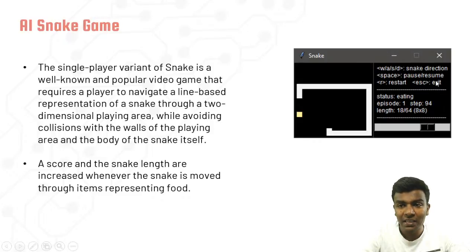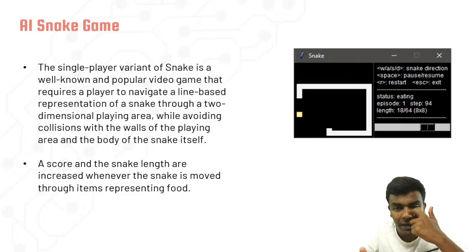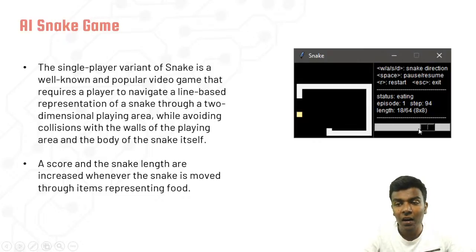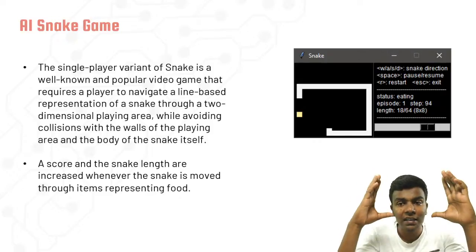On the right side, there are a lot of shortcuts, like space to pause or resume. But this snake game window is automatic. It is going to play automatically based on reinforcement learning. Here there is a slider which is used to increase the speed of the movement of the snake.